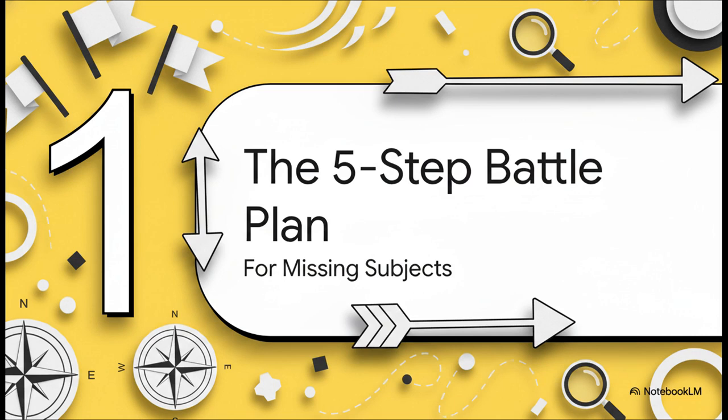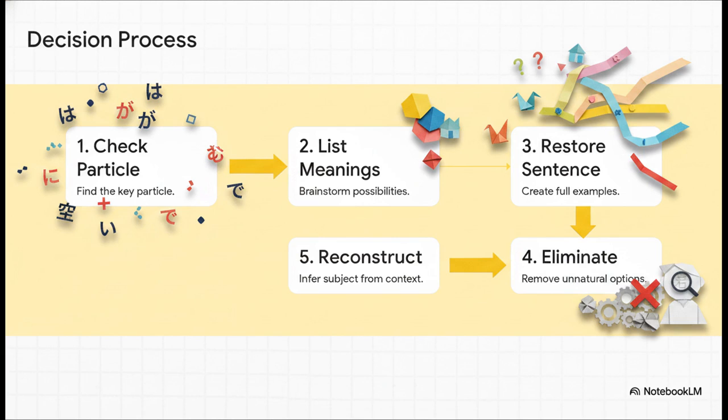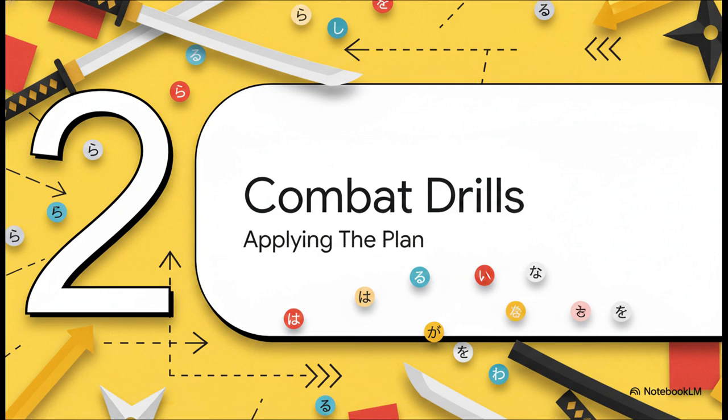Now I'm giving you your 5-step battle plan. This is the standard operating procedure you will follow every time the subject is missing, which, as you know, is common. Commit this to memory. Here is your decision process. Step 1, check the particle. Step 2, list all possible meanings. Step 3, restore each possibility into a full, coherent sentence. Step 4, eliminate any meaning that sounds unnatural. And finally, Step 5, reconstruct the subject. Do not deviate from this order. Understood? Enough theory. We move to combat drills.